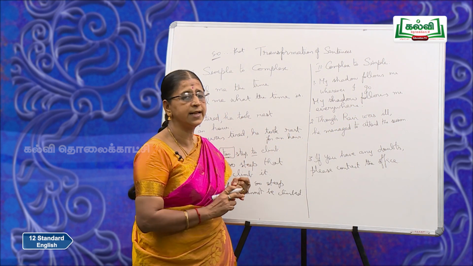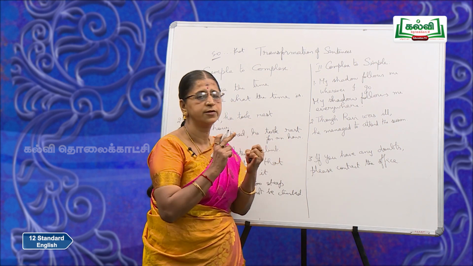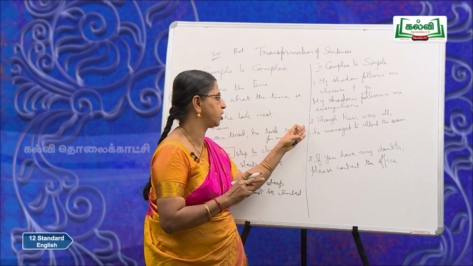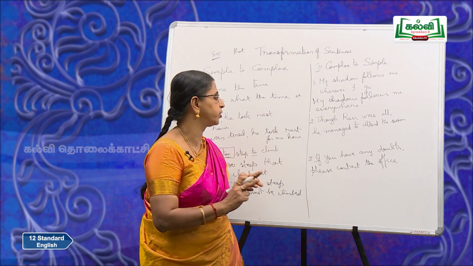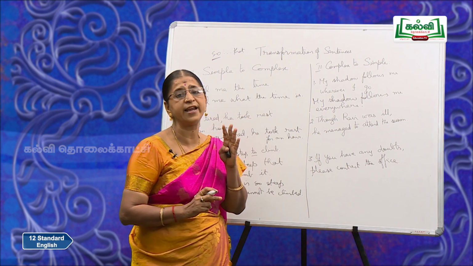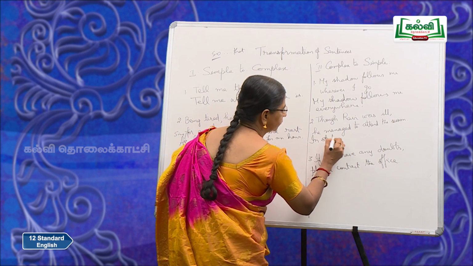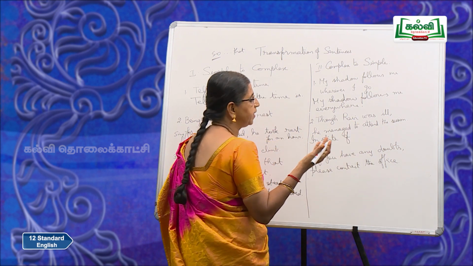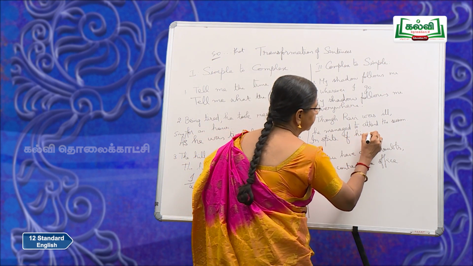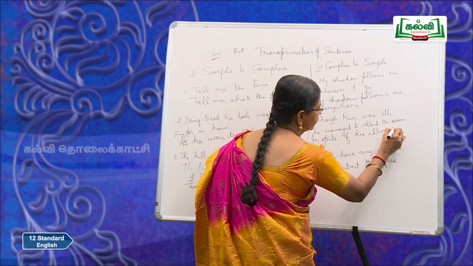Though Ravi was ill, he managed to attend the session. So, though, even though, although in the complex are substituted or replaced by in spite of. So, in spite of his being ill or his illness. You can use a noun, illness, too here.